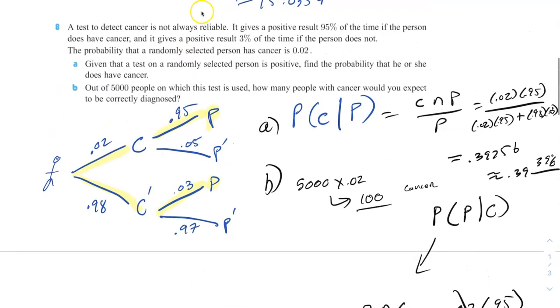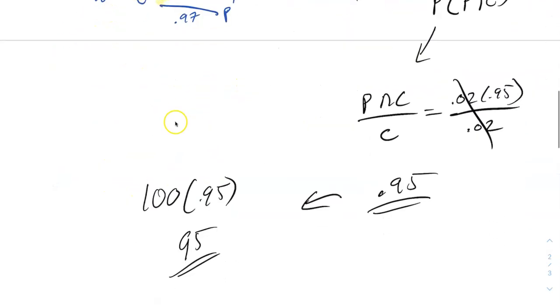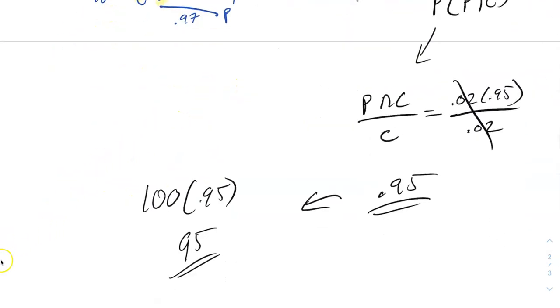So out of 5,000 people on whom the test is used, how many people with cancer would you expect to be correctly diagnosed? About 95 people with cancer I would expect to get correctly diagnosed. So it's missed 5 people. Alright, that's the lesson.